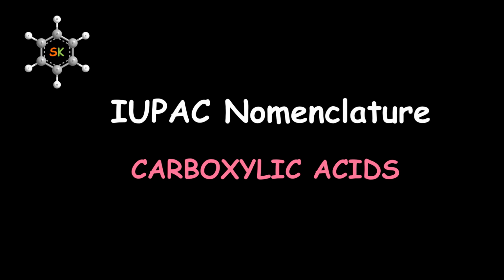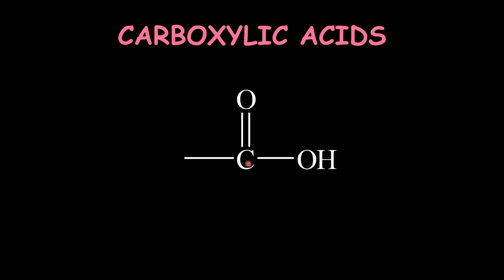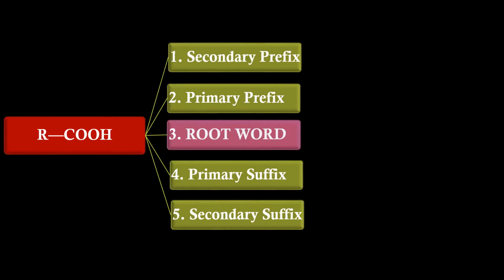IUPAC nomenclature of carboxylic acids. All carboxylic acids should contain the C double bond O OH functional group. On this side, we can either have hydrogen, or an alkyl group, or an aryl group. IUPAC nomenclature of carboxylic acid will have all 5 units in it.